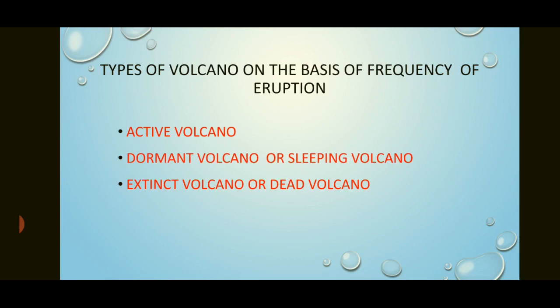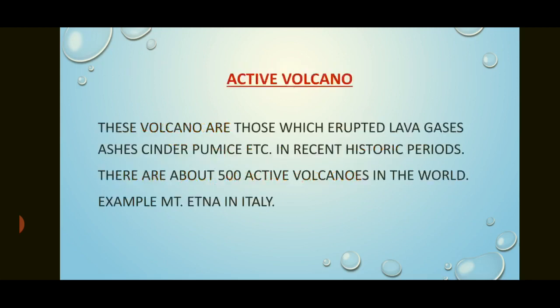Now, volcanoes are of different types according to the frequency of eruption. Active volcano, which is always erupting something; dormant volcano or sleeping volcano; extinct volcano or dead volcano.